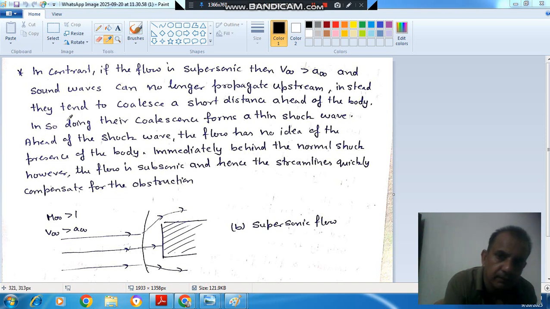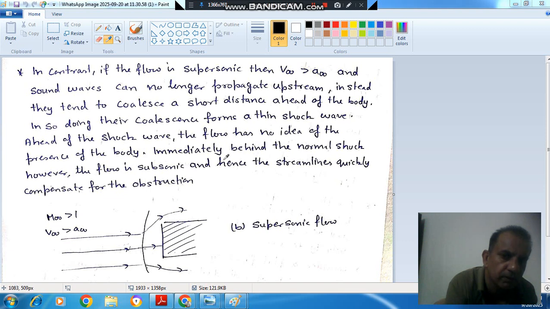Instead, they tend to coalesce a short distance ahead of the body. This is the distance, and the sound waves tend to coalesce here. In so doing, their coalescence forms a thin shock wave. Ahead of the shock wave, the flow has no idea of the presence of the body.